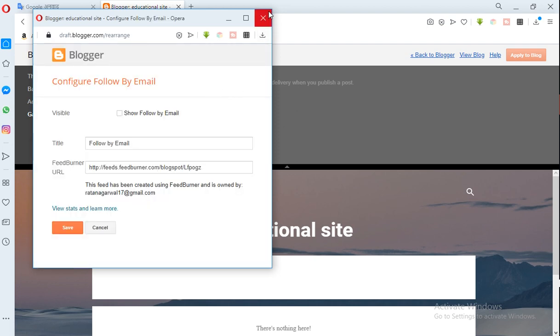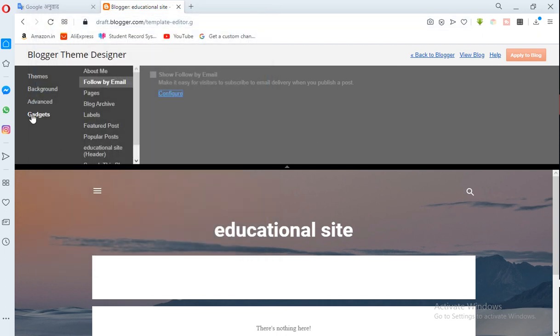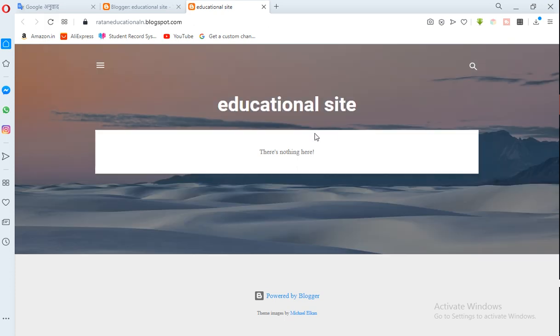This way you can make your blog, and if you make one, then please tell me. And there are so many facilities, it will tell you each and everything. Press view blog. Then I have inserted this background. There is nothing here. You can add something.